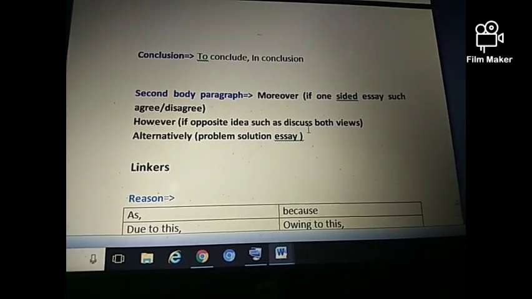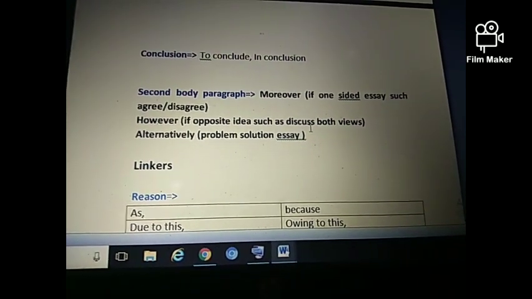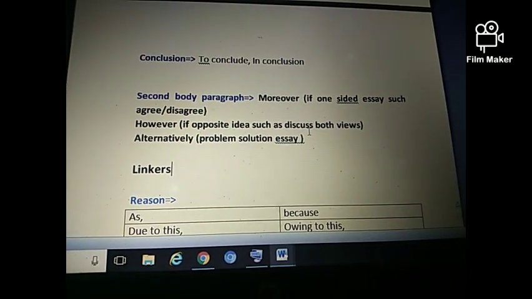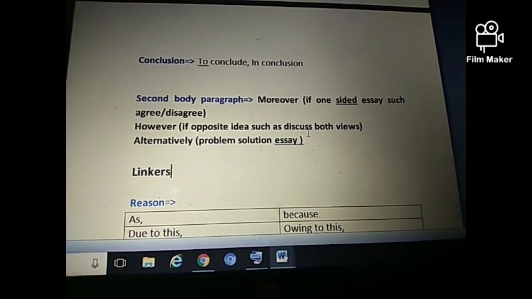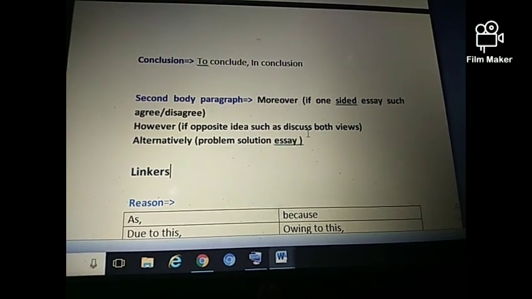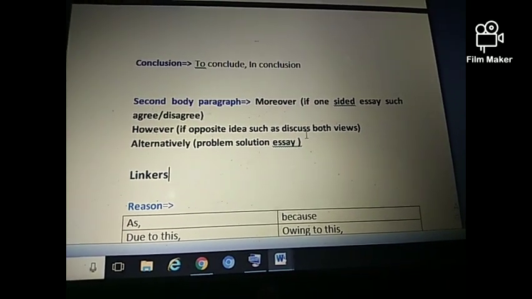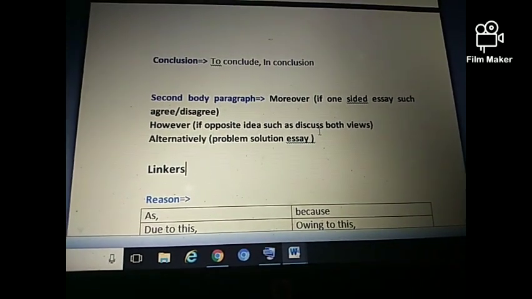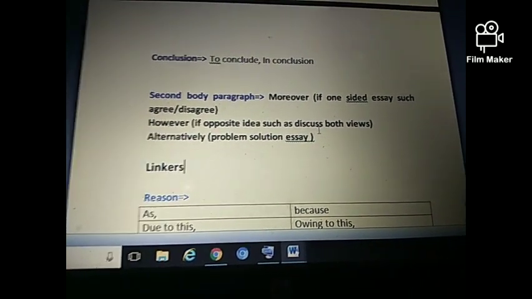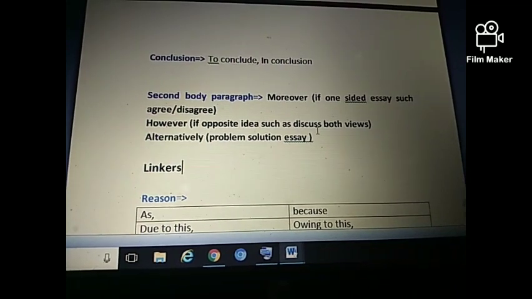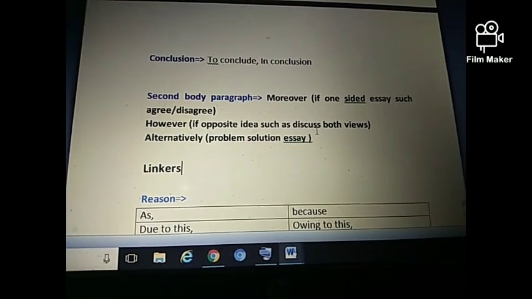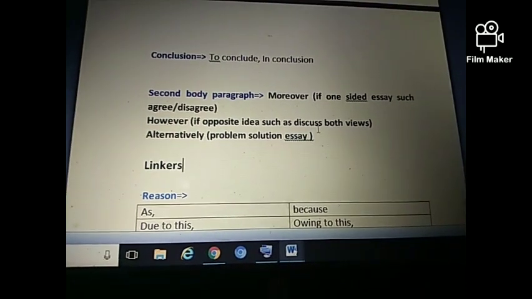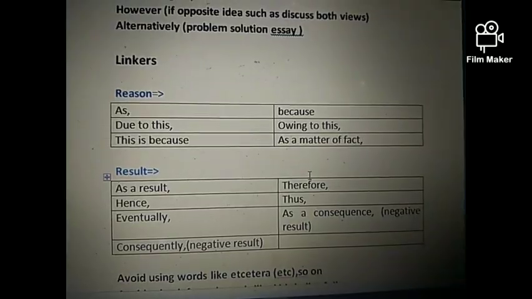And thirdly, if you are writing a problem solution essay, then I would really recommend you guys to use this connector, that is, alternatively. It is particularly used to give the solution when you're at the start of the solution paragraph. Use this connector, and all these connectors should be followed by a comma. Make sure to use it properly along with accurate spellings. That's all about the connectors.